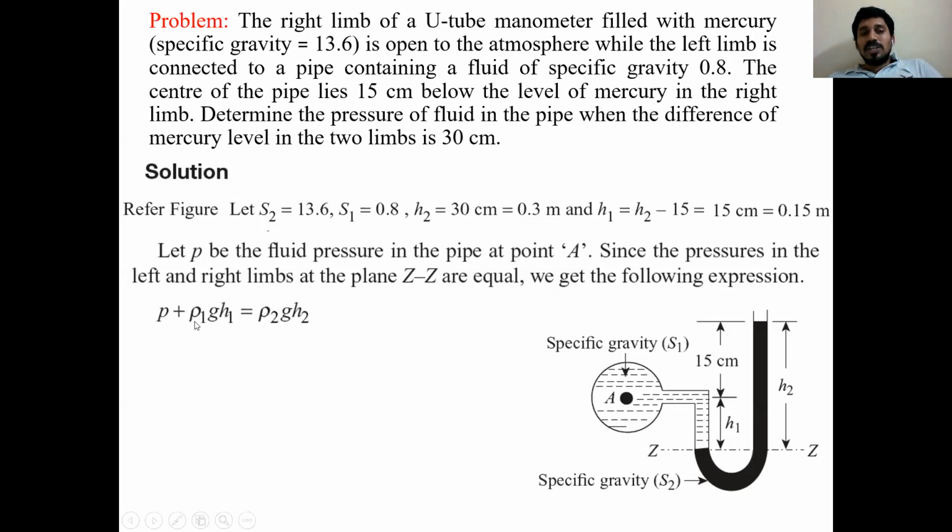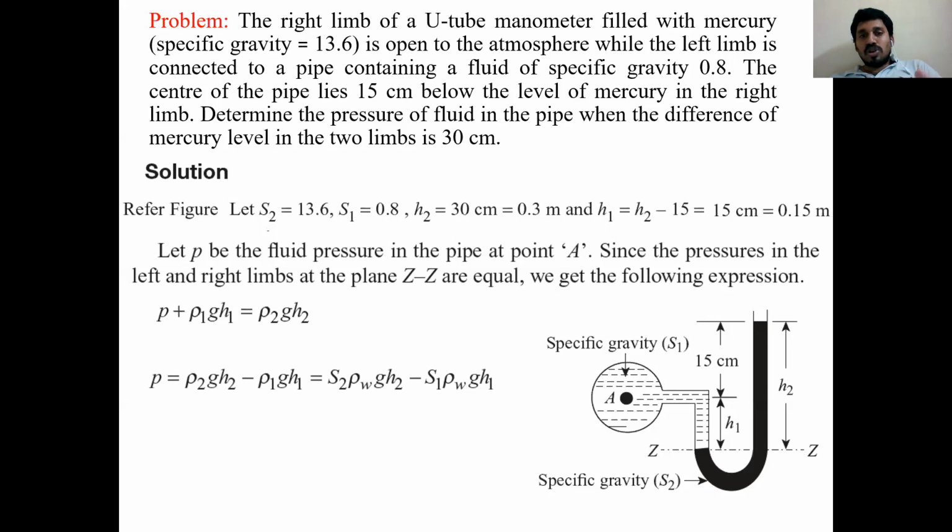Finally, I can write P plus rho 1 G H1 minus rho 2 G H2 equals 0, so moving to the other side, P is equal to rho 2 G H2 minus rho 1 G H1. This equation I already discussed in the gauge pressure case of the U-tube manometer, just now. Rho 2 means S2 rho W G H2, rho 1 means S1 rho W G H1.